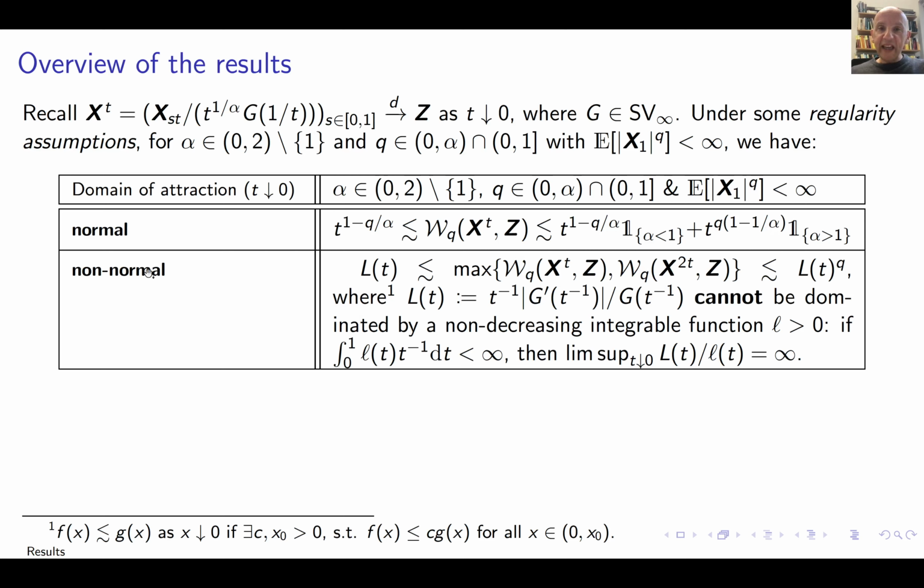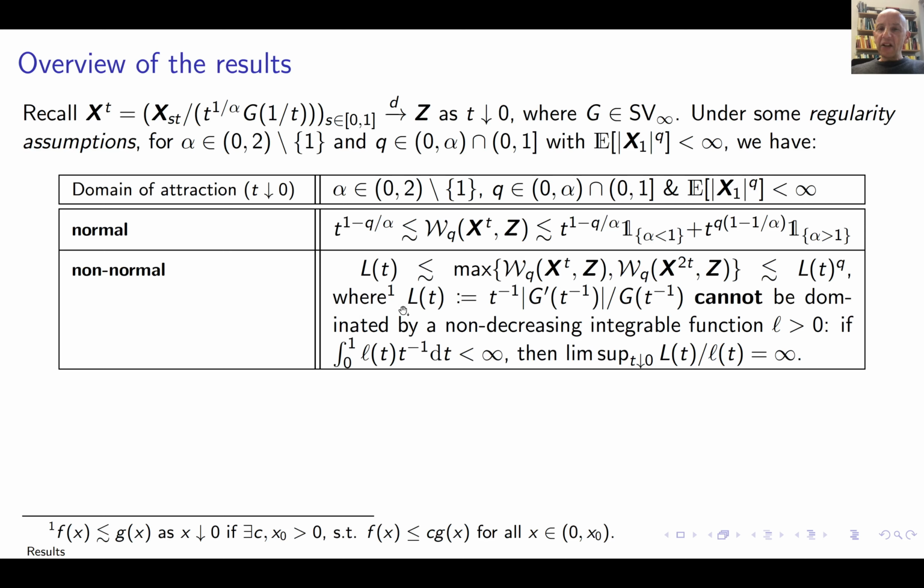In the non-normal case, the situation is drastically different. So for Q equal to 1, this Wasserstein distance, the maximum of the two, will be of some slowly varying order, and this function L is given by this. Here I'm only assuming that G is differentiable in order to write this down. Our general result is more general than this, but if it is differentiable, then this kind of thing will hold.